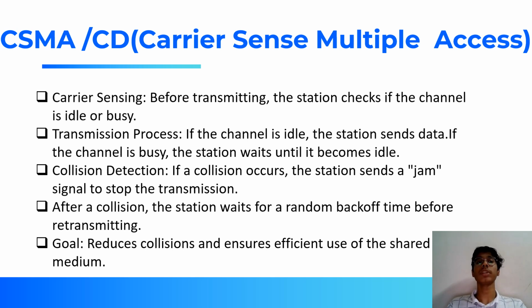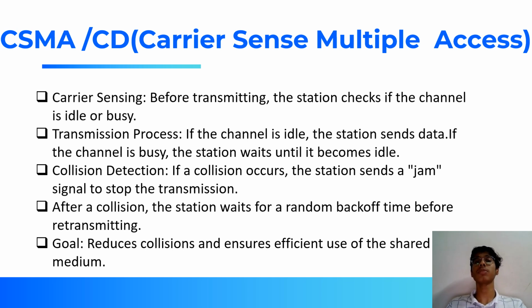So next comes the carrier sense multiple access protocol. It is a media access protocol that senses whether traffic is present in the channel or not, that is, whether the channel is idle or busy before transmitting the data. It means if the channel is idle, the station can send the data to the channel. Otherwise, it must wait until the channel becomes idle. Hence, it reduces the chances of collision on the transmission medium. So it is of two types. In this slide, we are going to discuss collision detection.